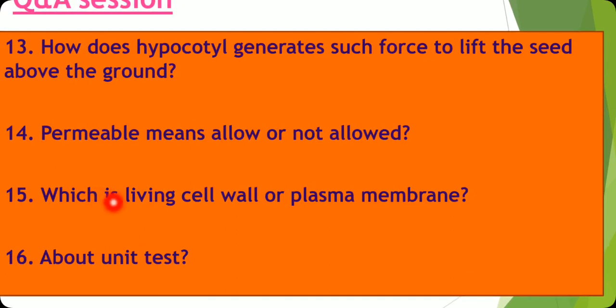And the next question is, what is the living one, cell wall or plasma membrane? So the cell wall is the non-living component of the cell, and the plasma membrane is the living component of the cell.